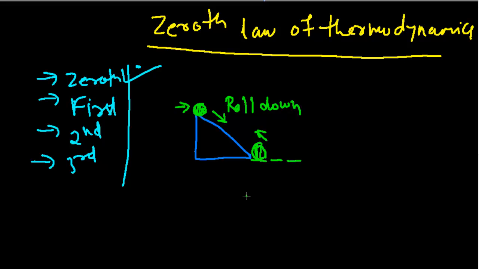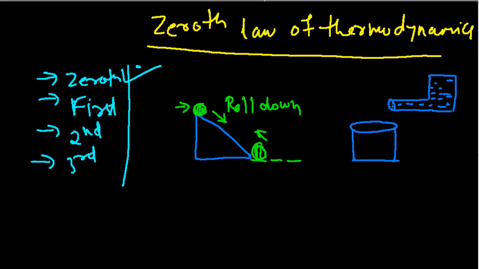Okay. First thing. Second thing, suppose there is one pipe over here which is attached to a tank filled with water, and there is one container over here. The water will tend to flow out into this container by itself, but water won't flow in. That is again the natural tendency. That is, water always flows from the higher level to lower level.